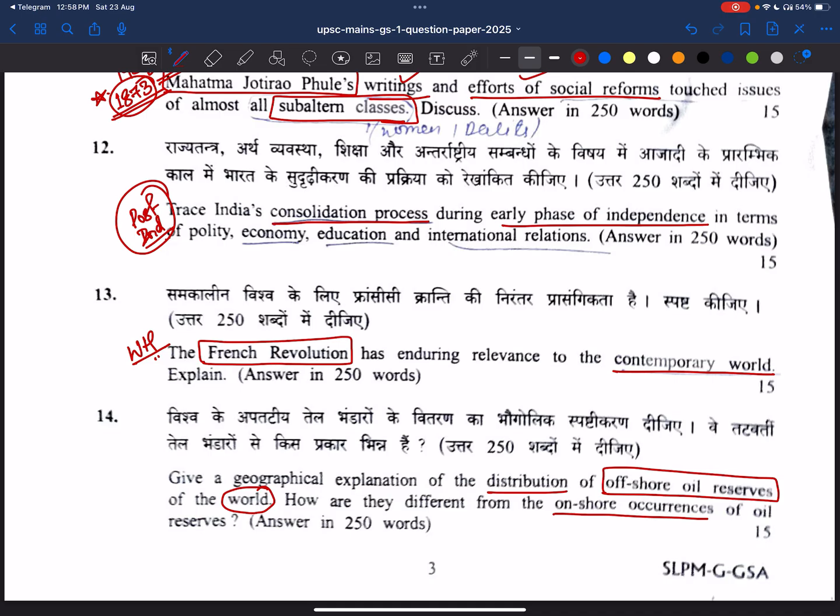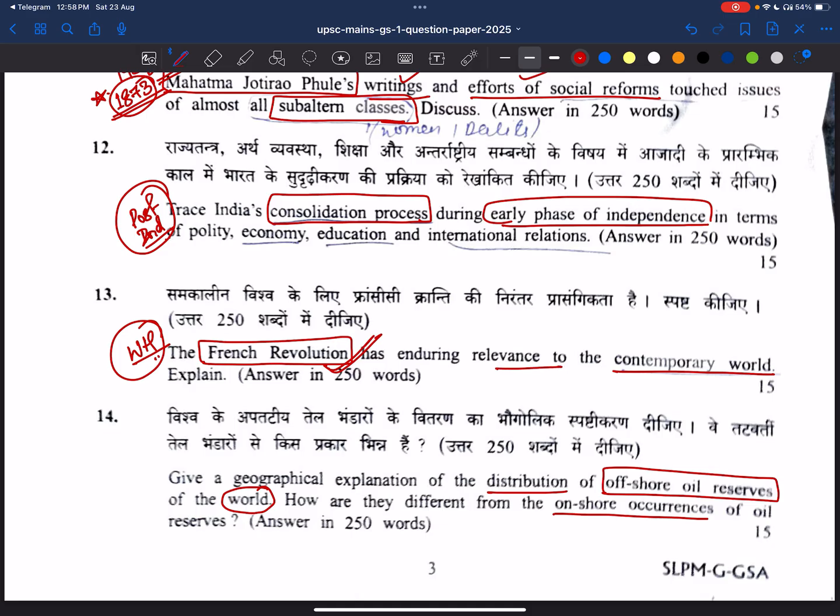He has touched almost every topic which is present in the syllabus. He is asking about the consolidation process during the early phase of independence. This is also a very basic question. This paper is somewhat doable only, relatively easy. There are no bouncers in the paper so far. Now see, from world history, he is asking about the French Revolution, and also its contemporary relevance.